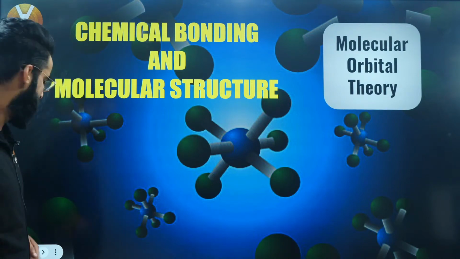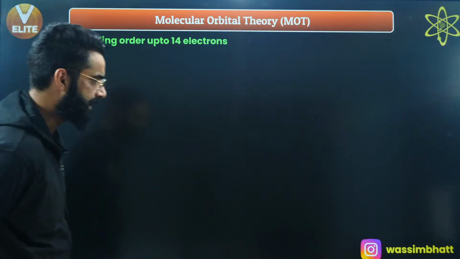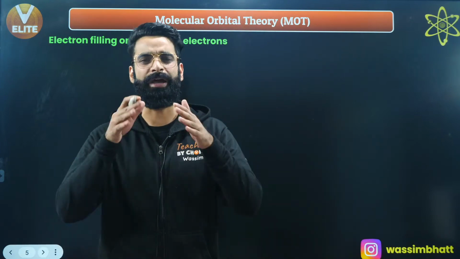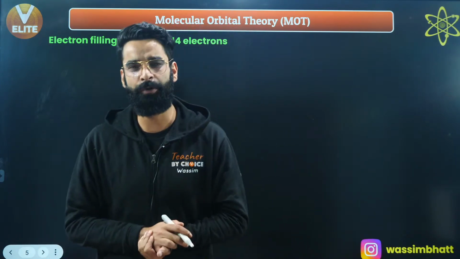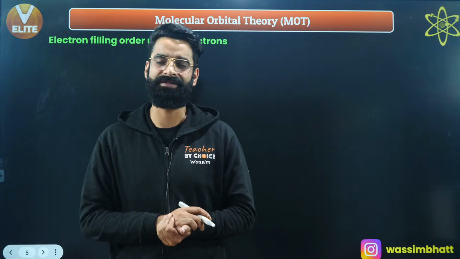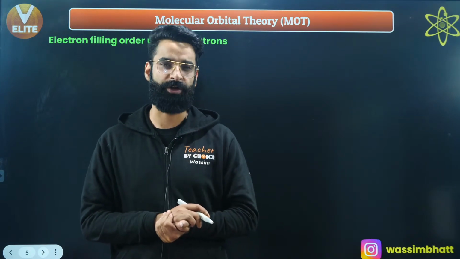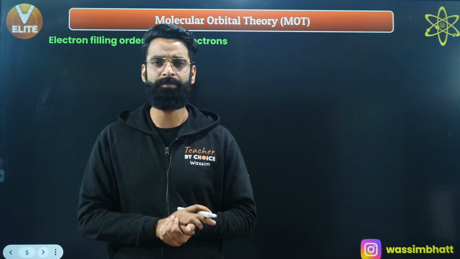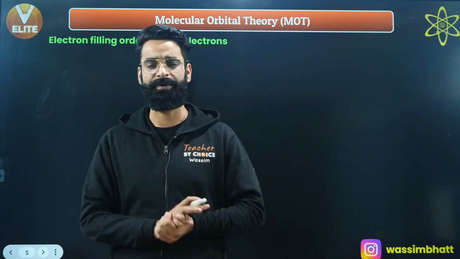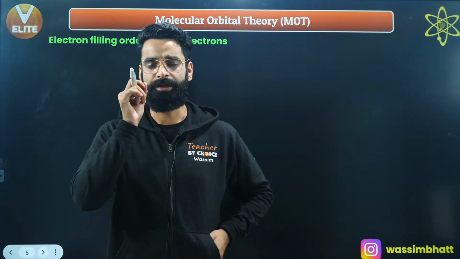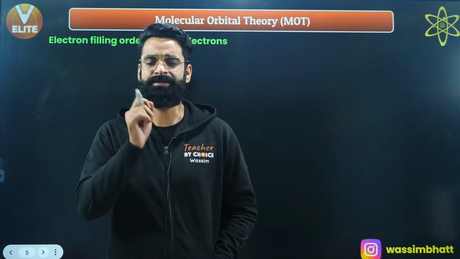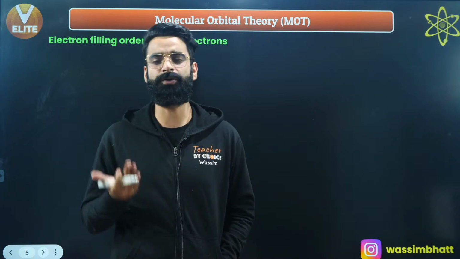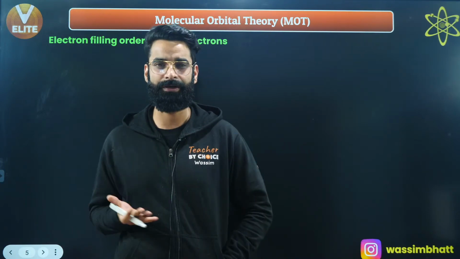Okay. So let's continue the molecular orbital theory. Till now, in the last session, we saw exactly how the bonding molecular orbitals and anti-bonding molecular orbitals are formed by the linear combination of atomic orbitals. I told you molecular orbitals are formed by the interference of the atomic orbitals. Constructive interference leads to the formation of the bonding molecular orbital, and destructive interference leads to the formation of the anti-bonding molecular orbital.